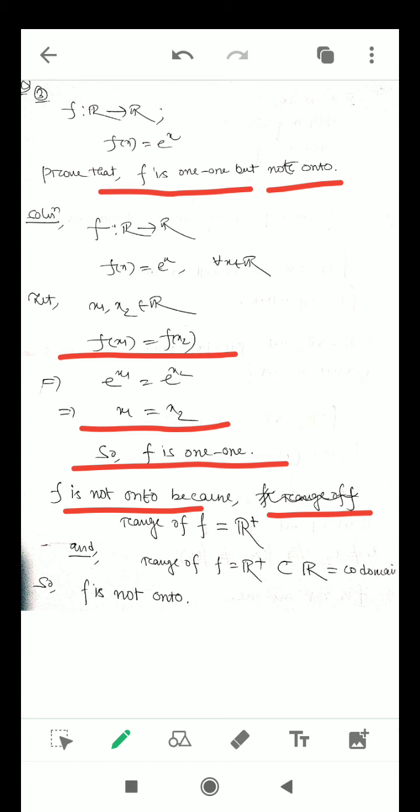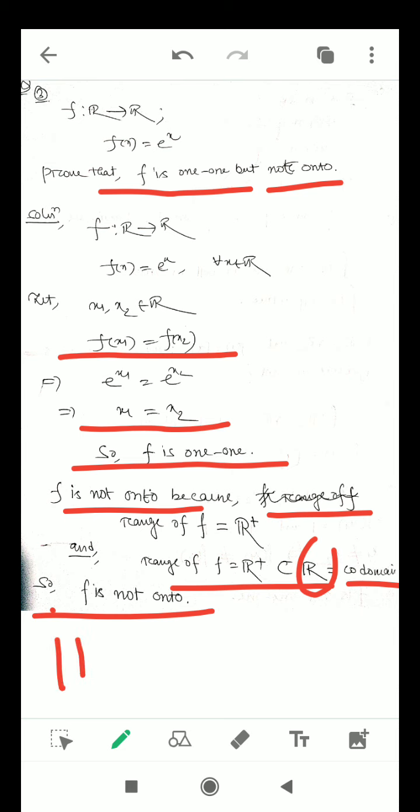But f is not onto because the range set of f is R plus, and R plus is a subset of R, which is the codomain of the function e to the power x that we have chosen here. So in this fixed codomain, f is not onto, but it may become an onto function if we change the codomain from R to R plus.